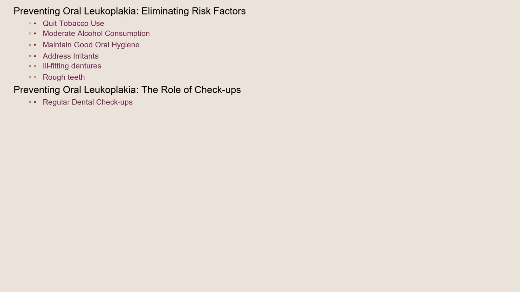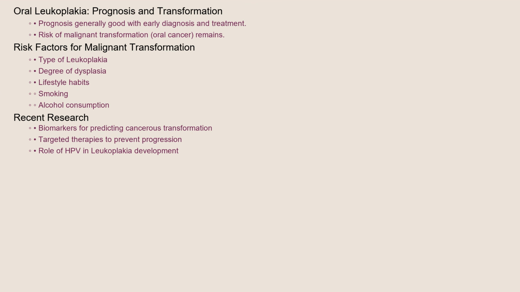Preventing oral leukoplakia largely revolves around eliminating risk factors. Quitting tobacco use and moderating alcohol consumption are paramount. Maintaining good oral hygiene, addressing any ill-fitting dentures or rough teeth, and undergoing regular dental check-ups can also significantly reduce the risk. The prognosis for oral leukoplakia is generally good, especially when diagnosed early and treated promptly.